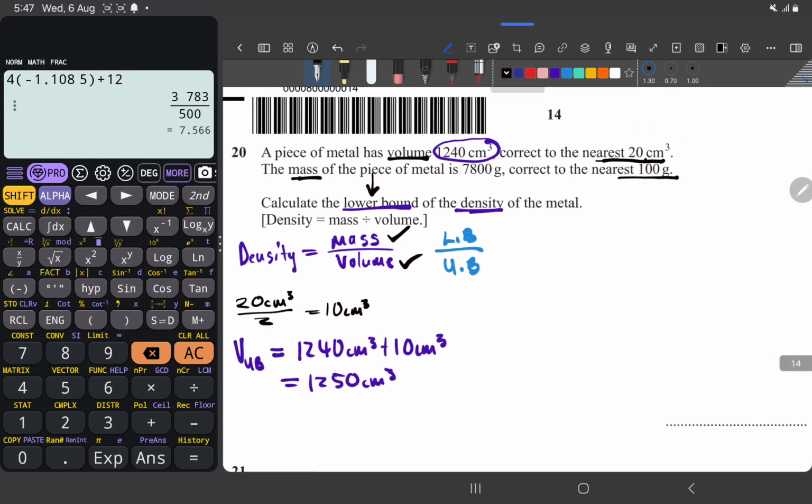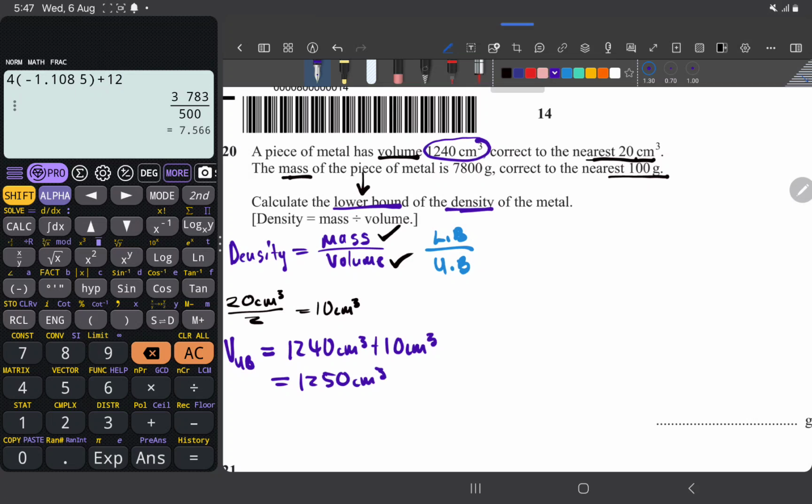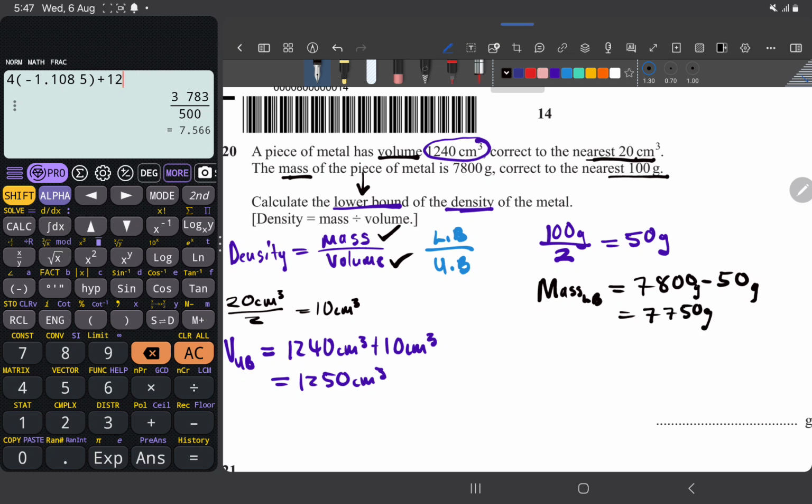Now let's get the bound for mass. What is mass measured to the nearest? Measured to the nearest 100. What do I do to that? I divide it by 2 and I get 50 grams. Now what do I want? I want the lower bound for mass, so I subtract this answer from the measured mass. What's the measured mass? 7,800. So the mass lower bound is equal to 7,800 grams minus 50 grams. You get 7,750 grams. This is the lower bound.